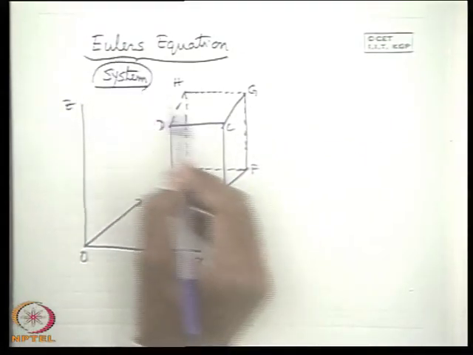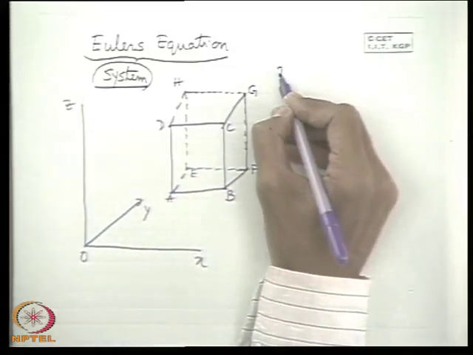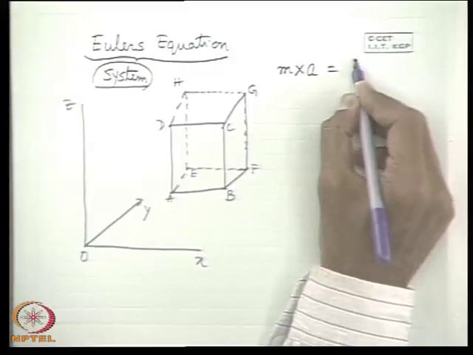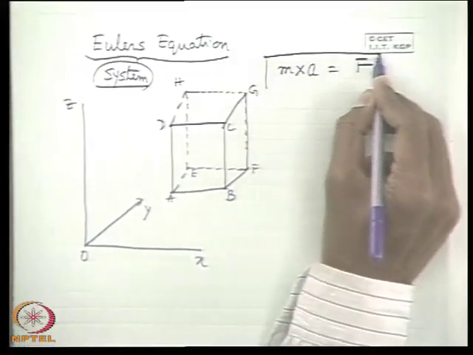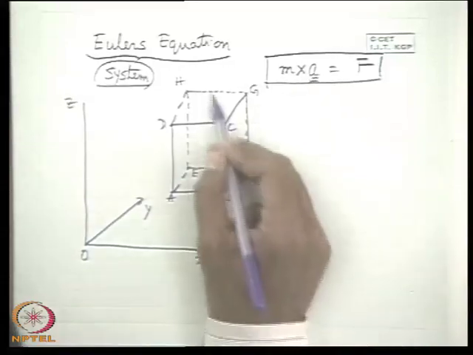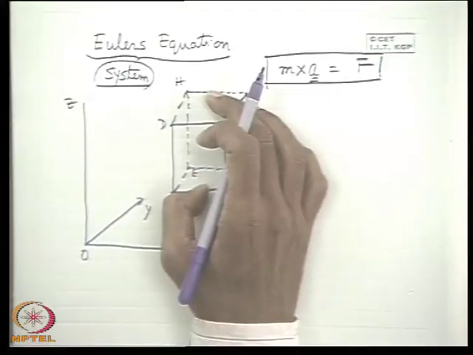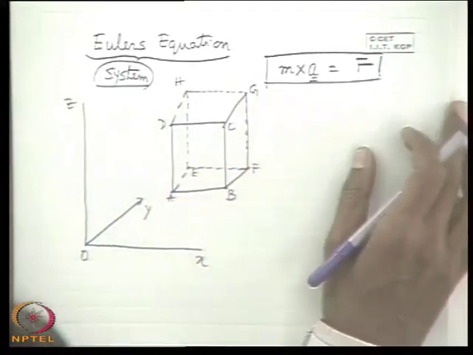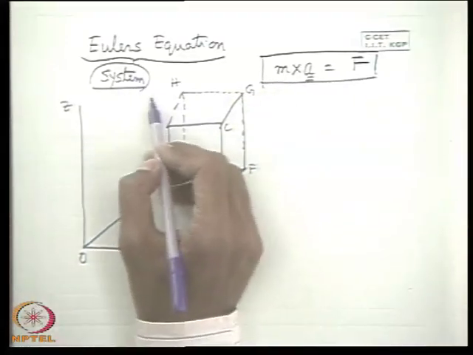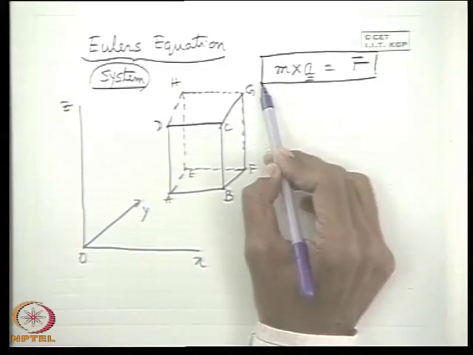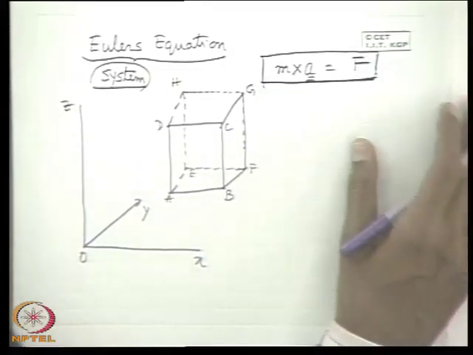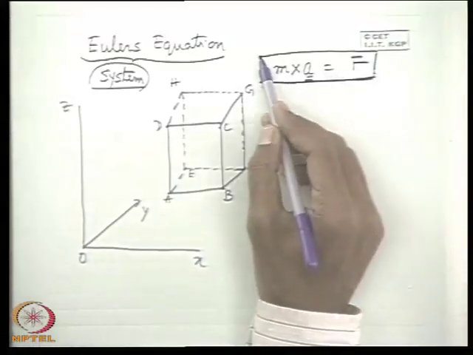First of all, we are taking a fluid system because we are utilizing the expression mass into acceleration in a particular direction is force in that direction. This is simply, as you have read earlier in school, Newton's second law of motion. So acceleration only a system can have. A control volume may be fixed, or may move with the fluid, which will come afterwards. The Newton's second law is basically defined for a system that will be modified for a control volume afterwards with the help of Reynolds transport theorem, which I will tell afterwards.